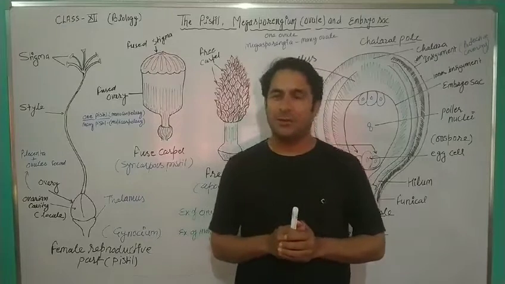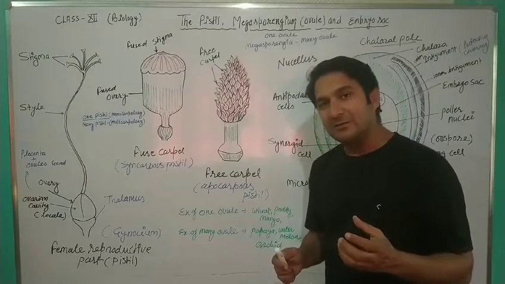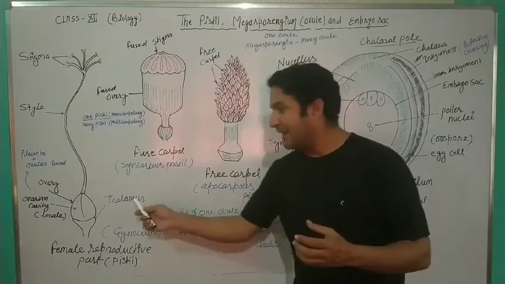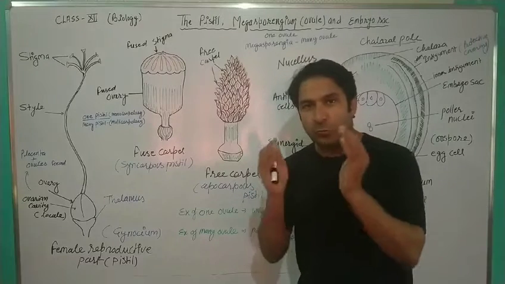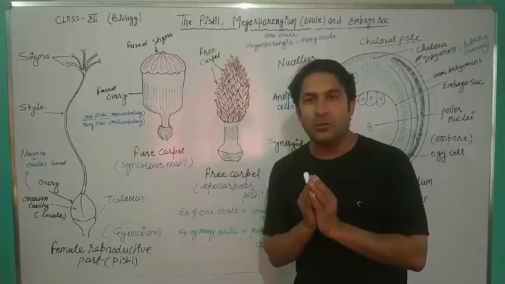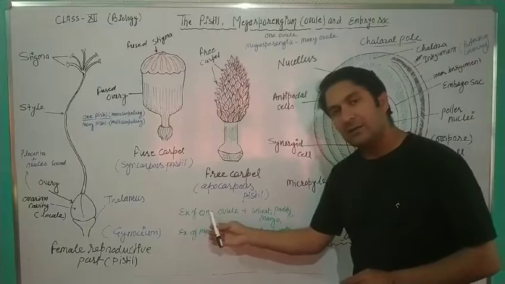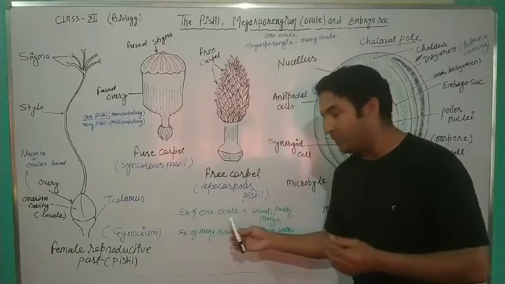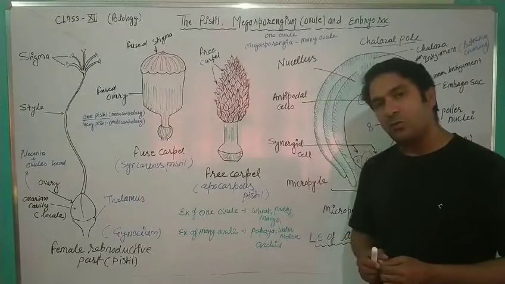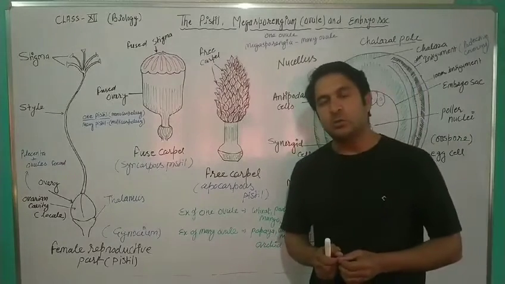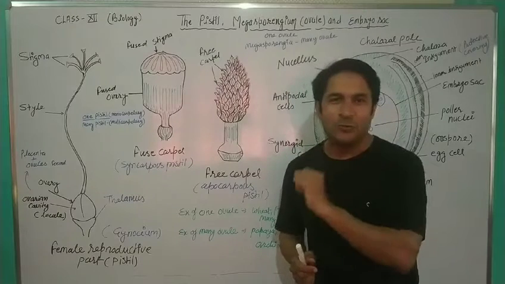Got it now? Okay. Now, if we are talking about the number of ovules found inside the ovary in different species of plants: if one ovary carries one ovule, examples are wheat, paddy and mango, the species whose ovary carries only one ovule.